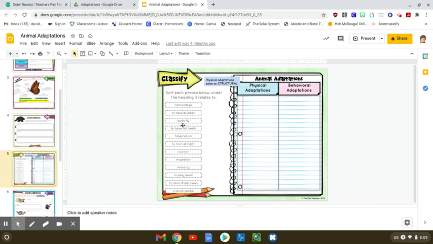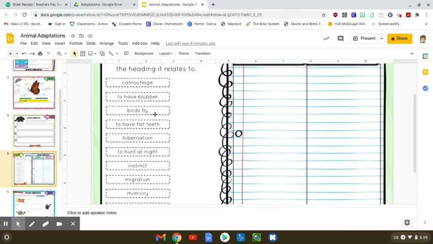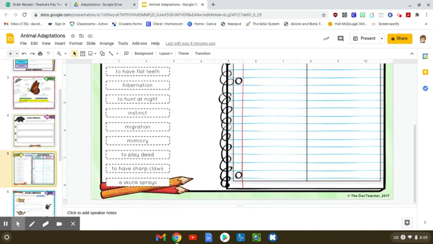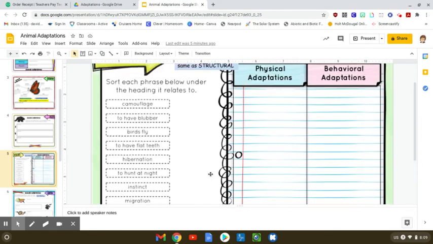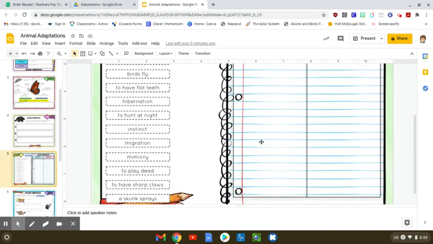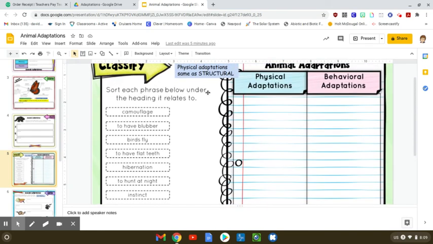Okay. On this page, there's a whole bunch of phrases here. Camouflage, to have blubber, birds fly, to have flat teeth, hibernation. I can't read these. I've got to enlarge it. Sorry. Camouflage, to have blubber, birds fly, to have flat teeth, hibernation, to hunt at night, instinct, migration, mimicry, to play dead, to have sharp claws, and a skunk sprays. And you just drag and drop those features into the correct category. Is it a physical adaptation, or in other words, a structural adaptation, or is it behavioral?